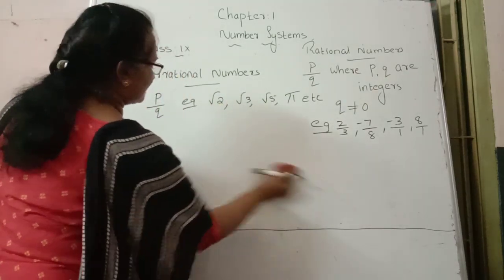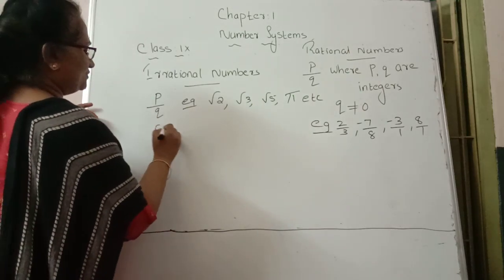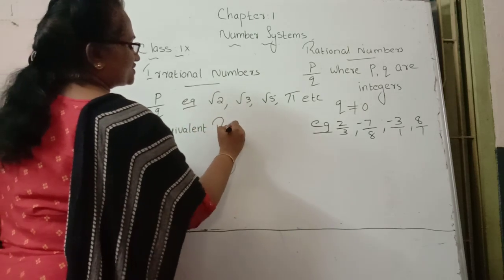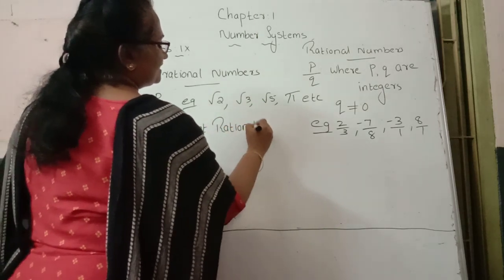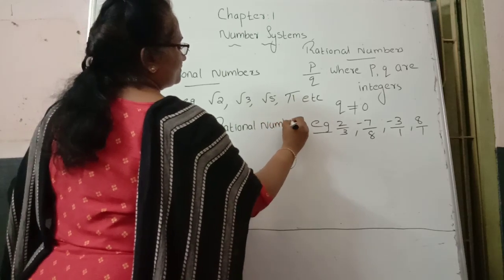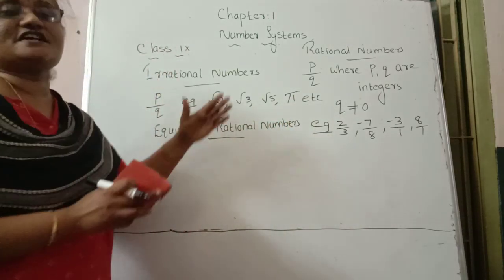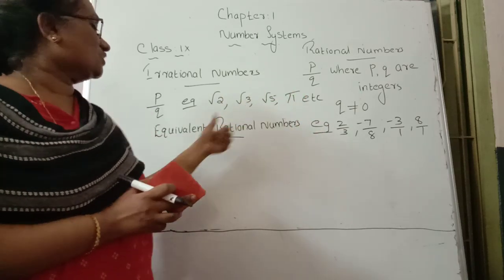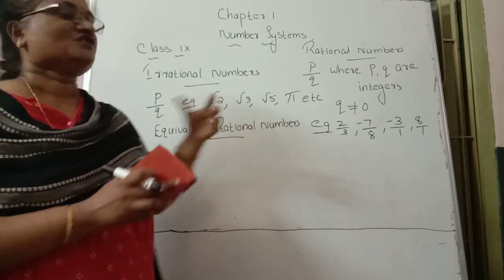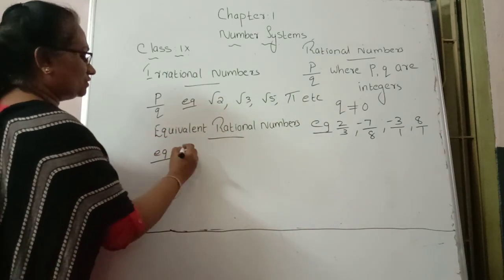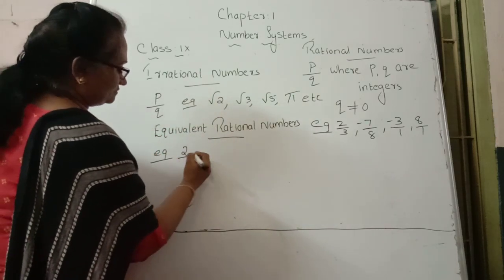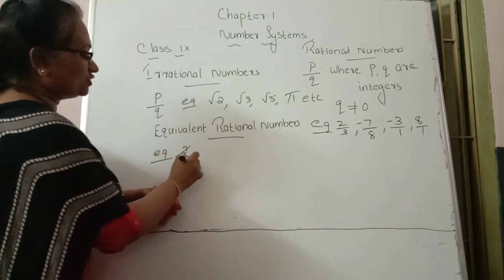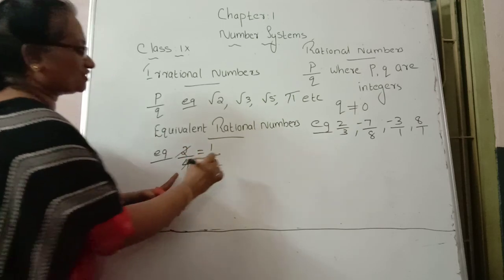Then next one is equivalent rational numbers. Equivalent rational numbers means when the numerator and denominator are in proportion, they are known as equivalent rational numbers. Example, 2 by 4. Here the 2 table is used for cancelling, and 1 by 2 is the number.